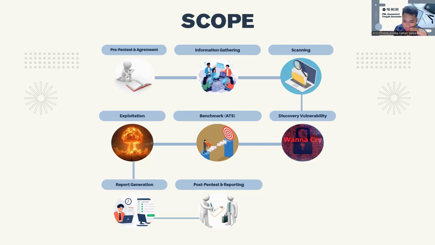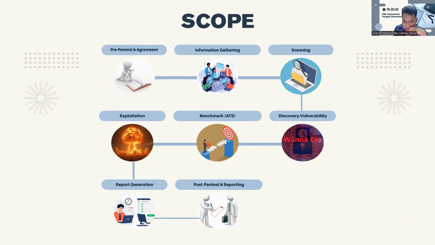The third phase is scanning. Our scope is used to identify ports, service, and server configuration, and our activities first is port scanning, service detection, HTTP header analysis, OS and firewall detection. Our tools Nmap and curl. In this stage, the result is to help identify open ports, active service, and security technologies.